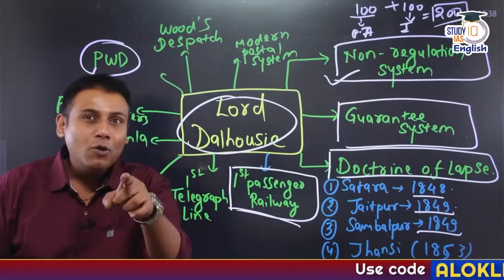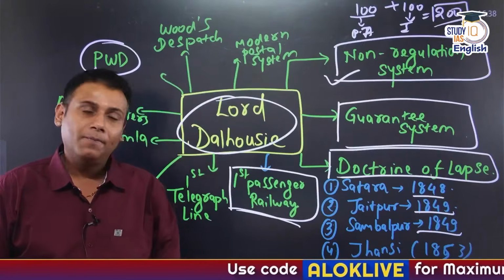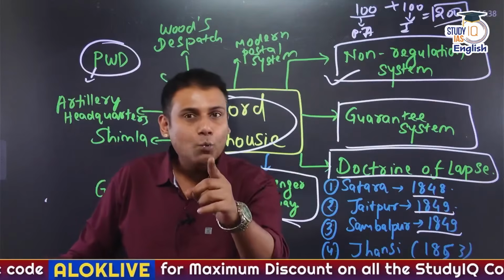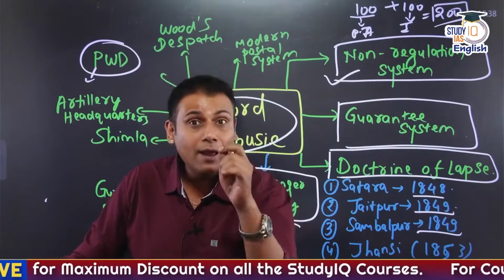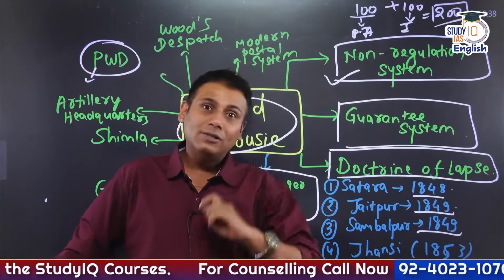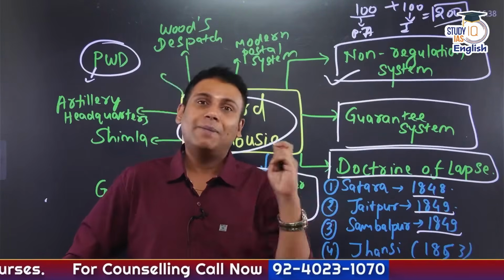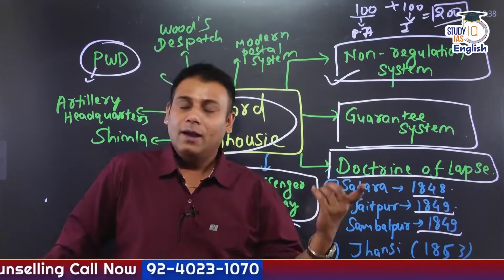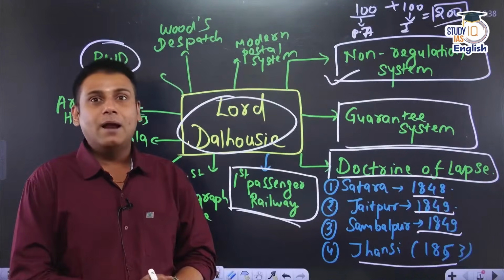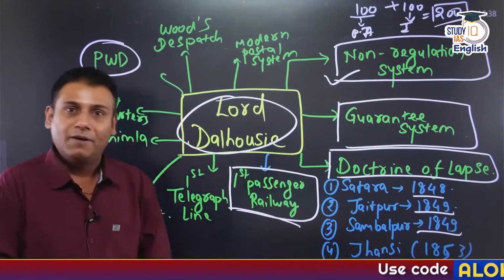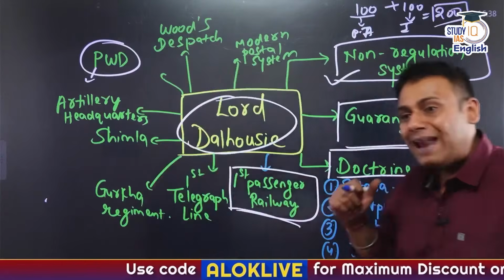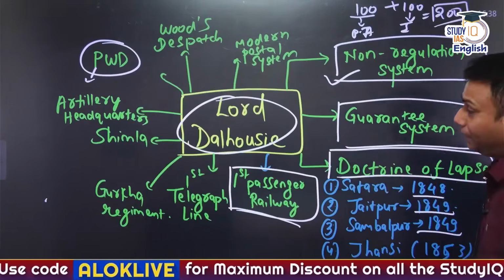And at that time, Lord Dalhousie was the Governor General. What is the doctrine of lapse policy? An adopted child won't be considered a legal male heir. And here, Damodar Rao was an adopted child of Maharani Lakshmi Bai ji. Every one of us knows about the role of Maharani Lakshmi Bai and Jhalkari Bai in the revolt of 1857. So this was about the doctrine of lapse system of Dalhousie.